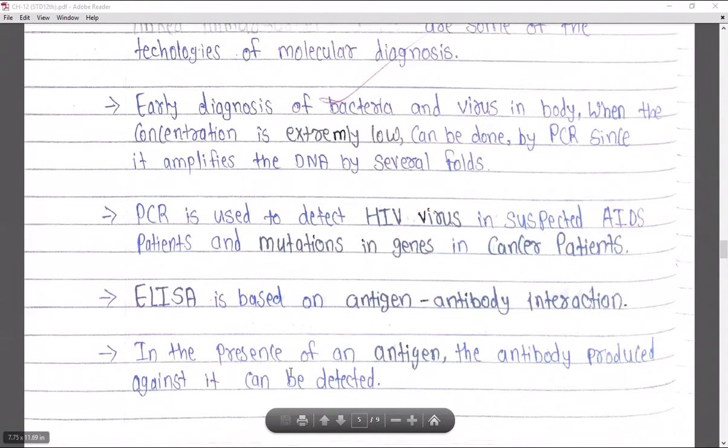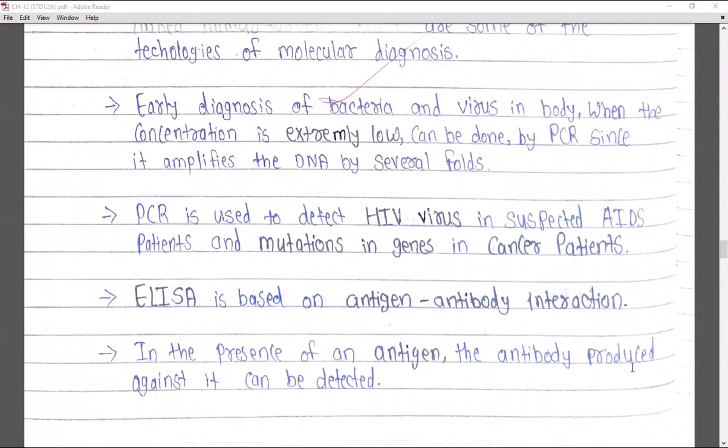If antigen is present inside the body, then the antibody against that antigen is produced in your body. Say for example, if you are exposed to, let's say, HIV virus, your body is not used to that virus, so it will start producing some antibodies against those viruses.